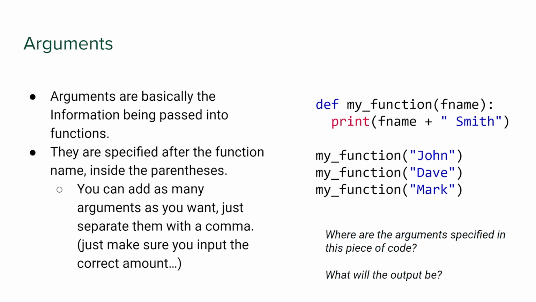So what we're doing, therefore, when we create that parameter, the argument, again, I'll make the distinction very clear later, is actually creating a variable. So in this case, fname, do you see fname anywhere before def my function? No, you don't. But just like in a for loop, when the i, the count-controlled variable, is created immediately when you create a for loop, fname is created immediately when you create the function.